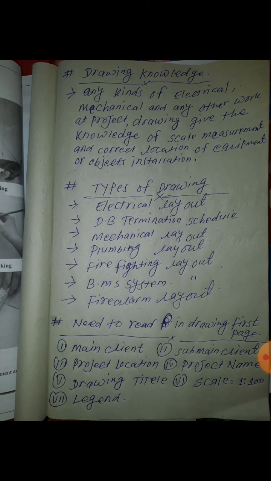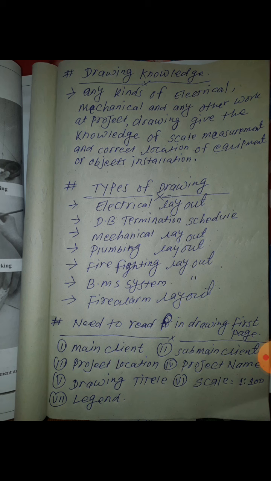In a drawing, they write two parts. The first part is about the project: the main client, project name, project location, drawing title, scale. Everything is given in the open area on the first page. Next, inside the page, they give your drawing title, what work you are going to do. They give the layout inside. So you must check this.